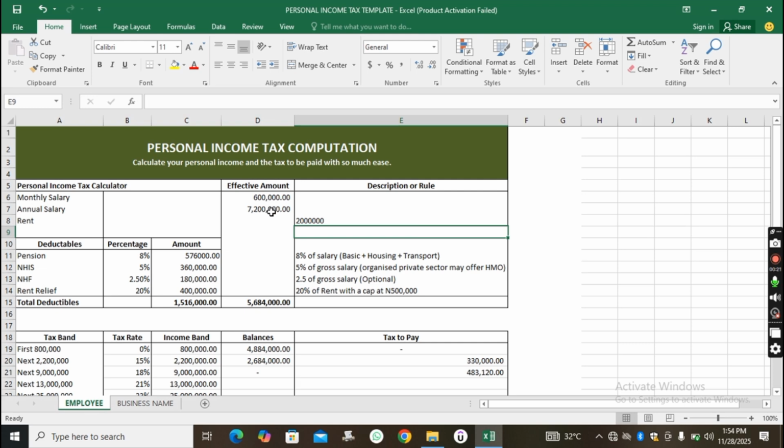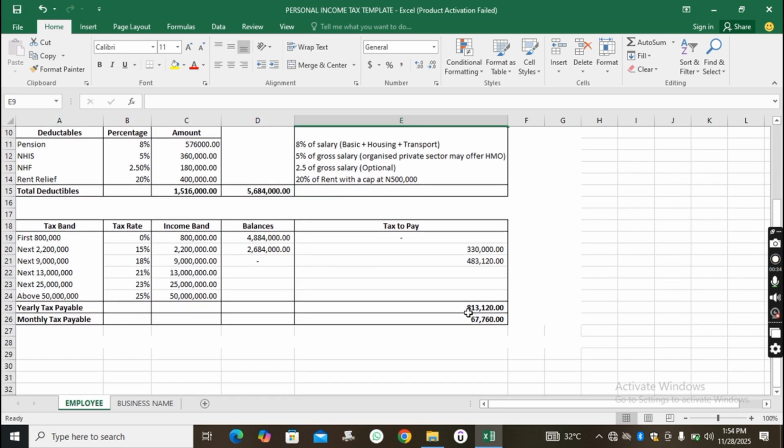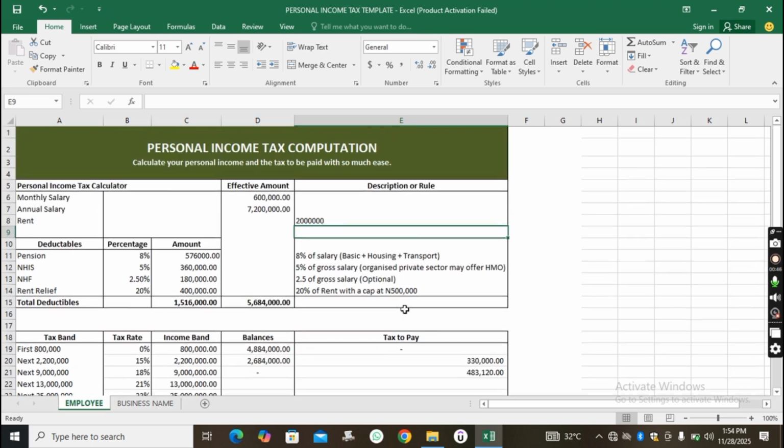So do you think that for somebody who earns 7.2 million a year, paying 813,120 in a year as tax, it is too much? Do you think the tax is high, or low, or is it really justifiable based on how much the person earns on a yearly basis? And also, if the person was earning less than 7 million, do you think that person would have paid more tax or less tax?